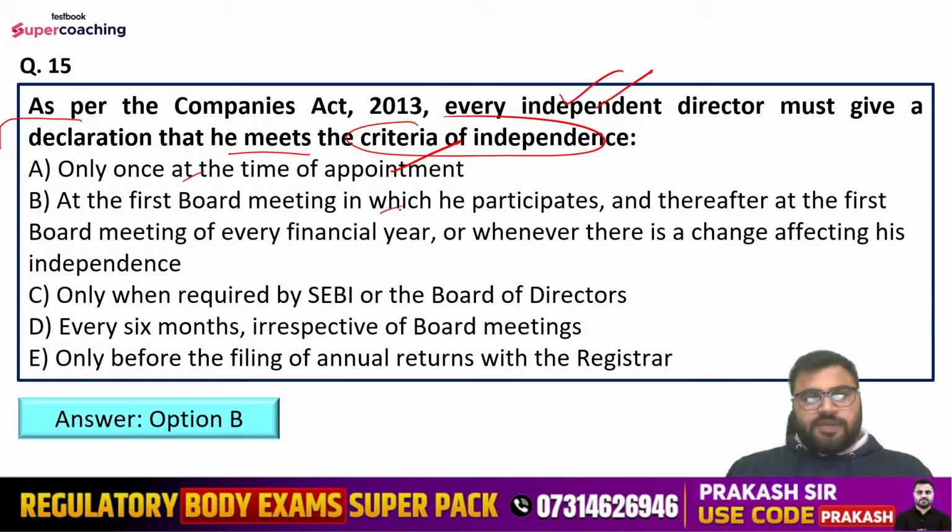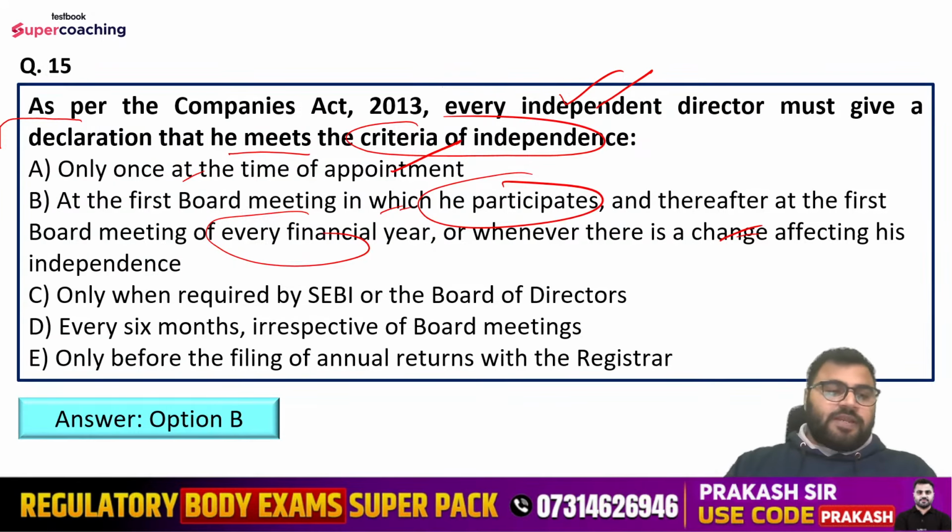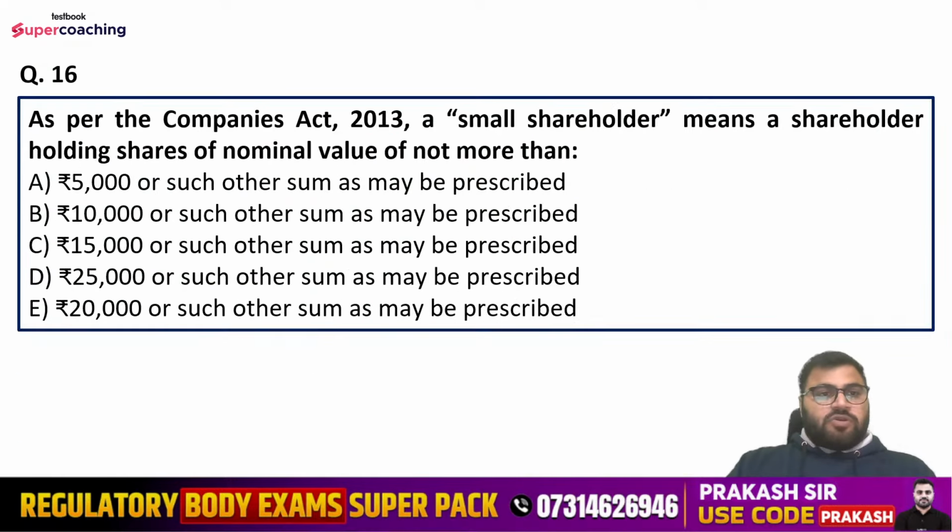That is at the first meeting in which he participates, number first. And after that, at the first meeting of every financial year. And after that, whenever there is a change affecting his independence. Got it? So you all have given the correct answer, guys. Very well done. Question number 16.